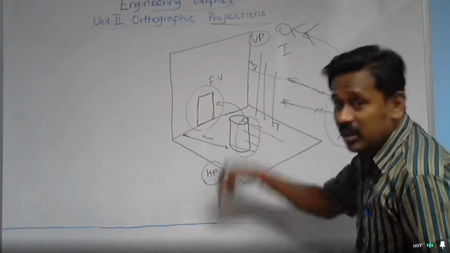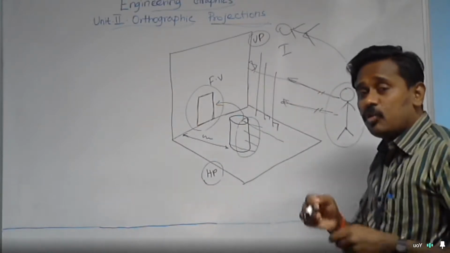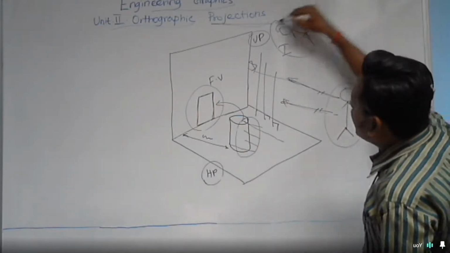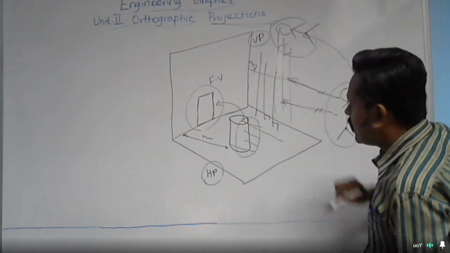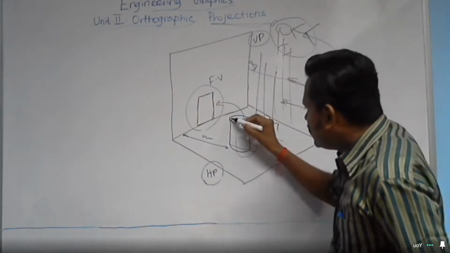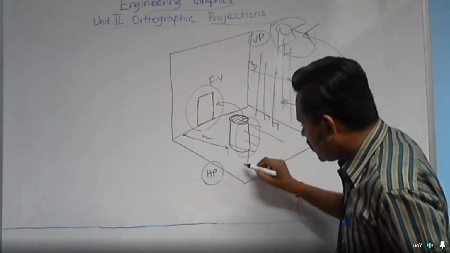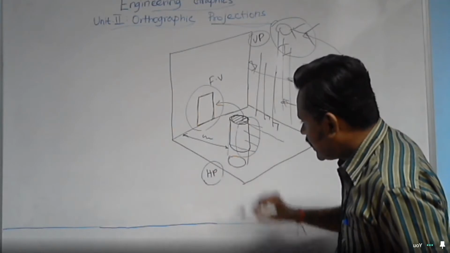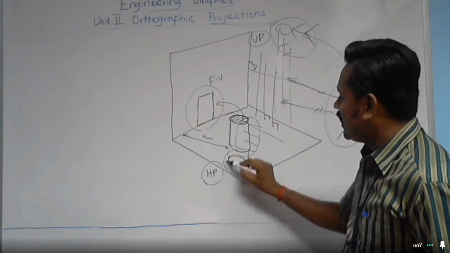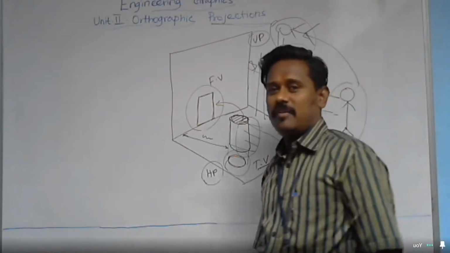Now we are processing the horizontal top view. So the top view should be obtained in the horizontal plane, so your rays of sight should be perpendicular to the horizontal plane. Only when you are positioned here will your rays of sight be perpendicular to the horizontal plane. If you see the object in this direction, what can you see in the object? That surface. So here, what will be obtained? A circle. That circle is nothing but the top view of the object.